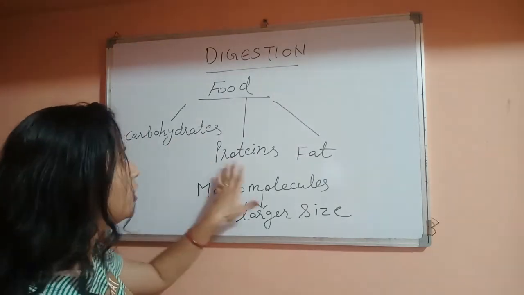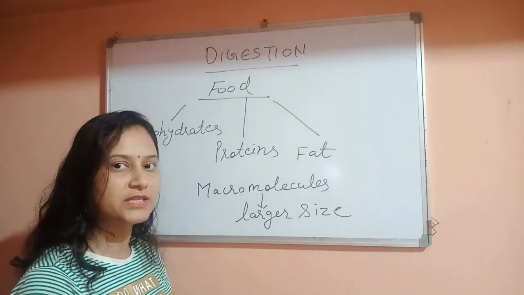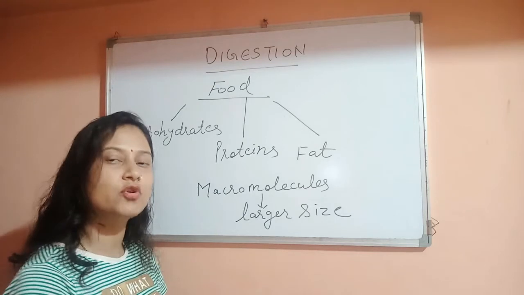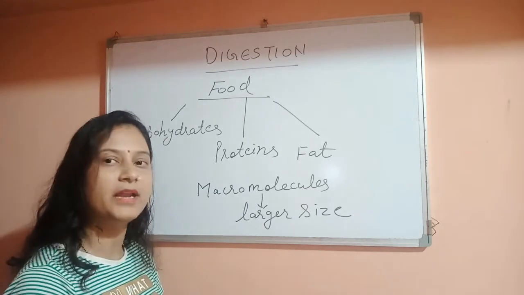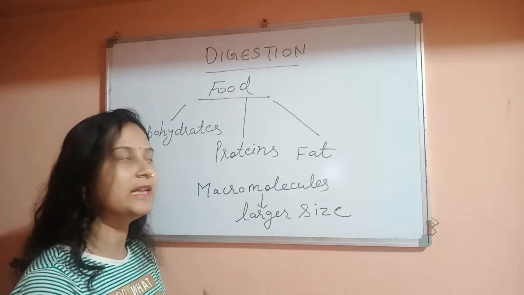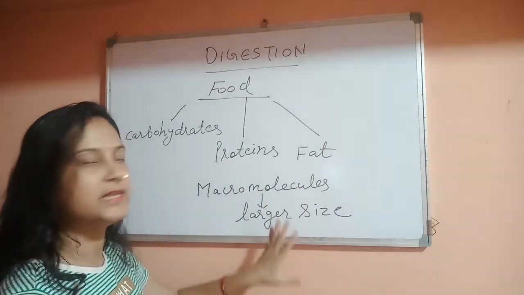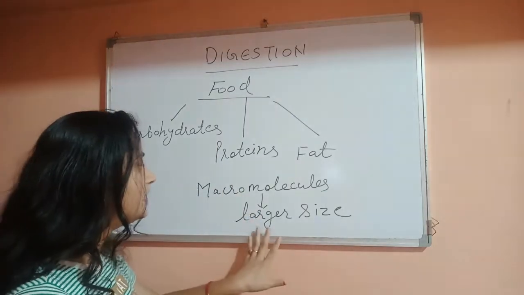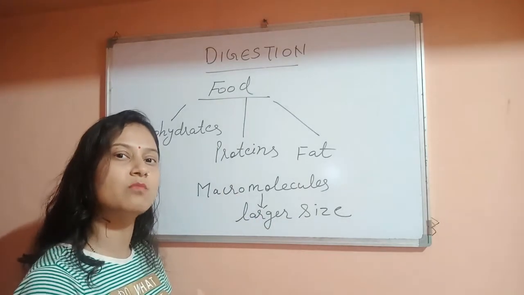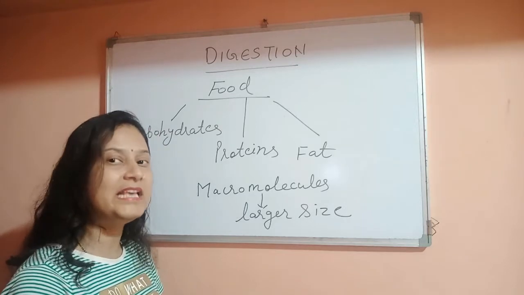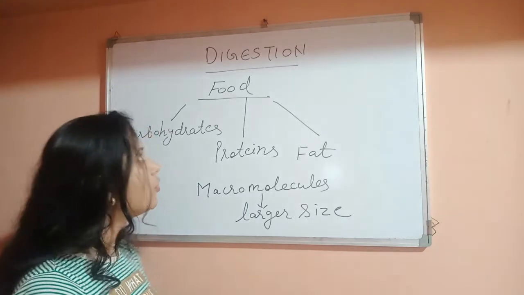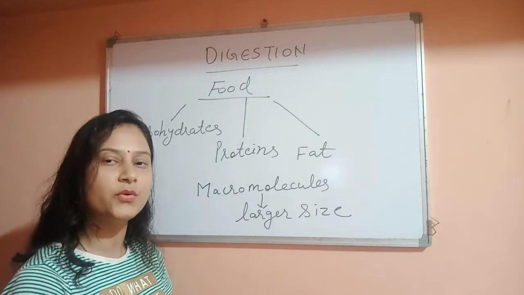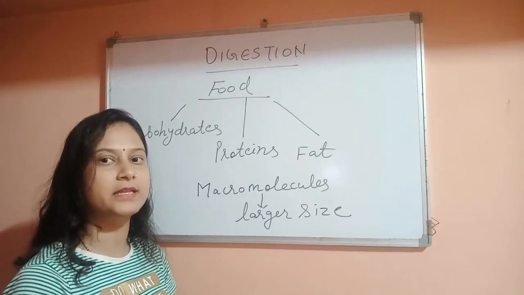So these molecules, which are present in very large size, must be processed by digestion in the body so that our body can absorb them easily and use them for energy production. The process of digestion converts these larger molecules into smaller ones so that they can be easily absorbed by the body. For digestion, every living organism has a system that is known as the digestive system, which helps in the digestion.